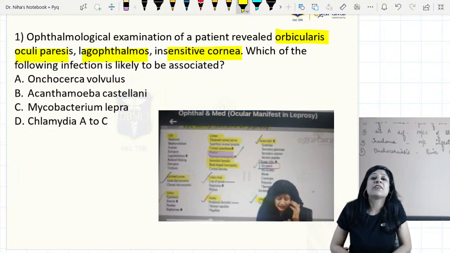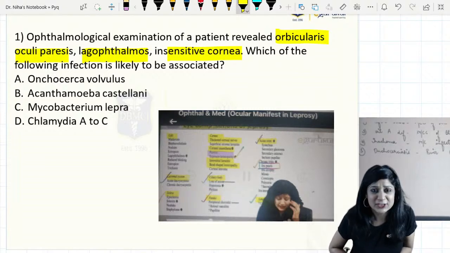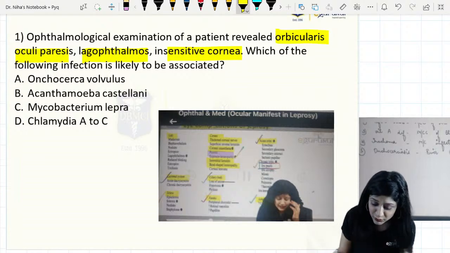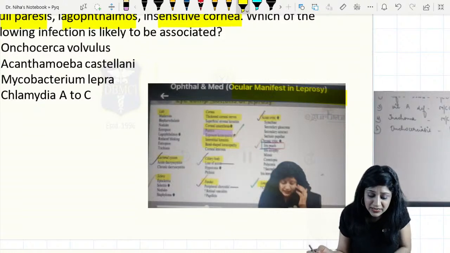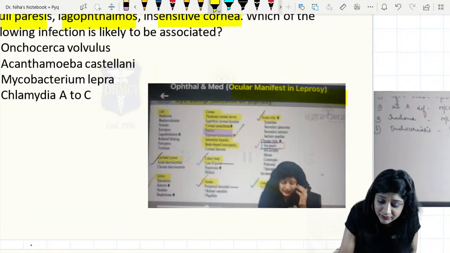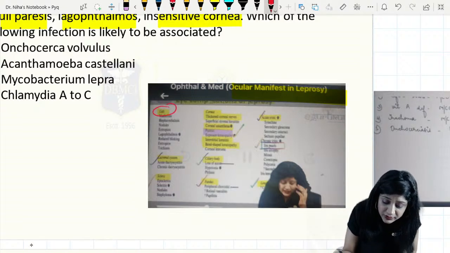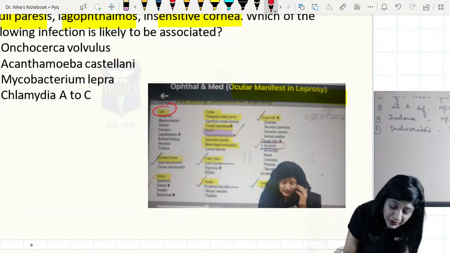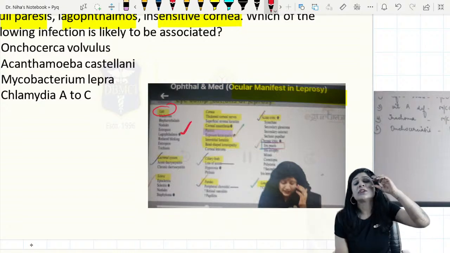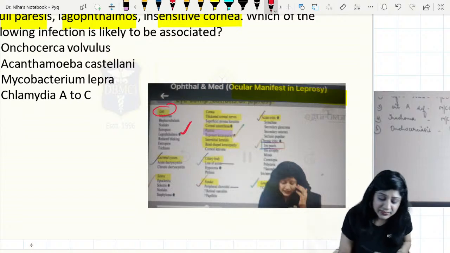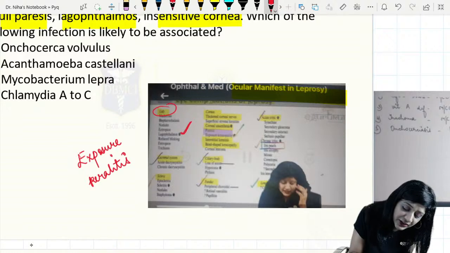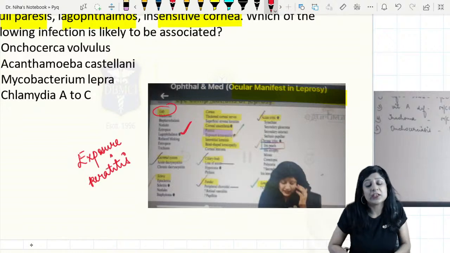This has been very well covered in the integrated session. I have covered ophthalmology with medicine in leprosy. If you look here, ocular manifestations in leprosy, I have told you all the symptoms occurring in the lids. We have madarosis, lagophthalmos, even ectropion and entropion. Because of lagophthalmos, when you are not able to close the eye, there are chances of exposure keratitis. And decreased corneal sensation is a very well known sign of leprosy.